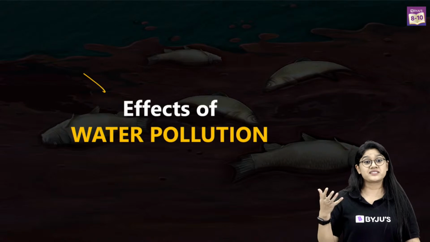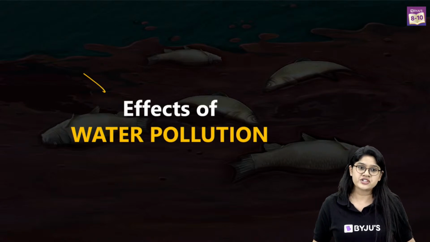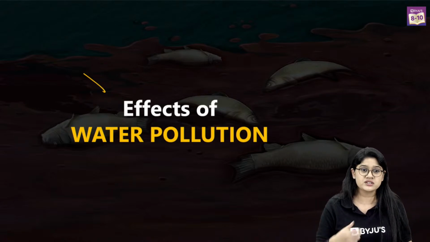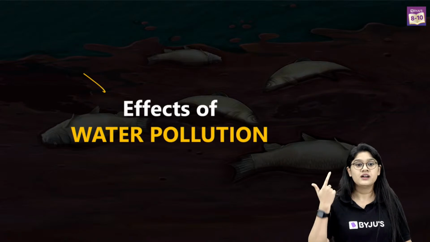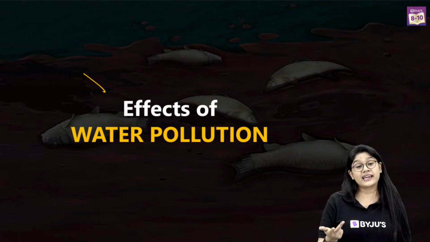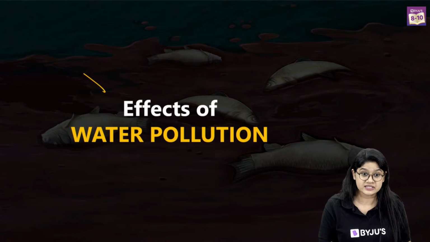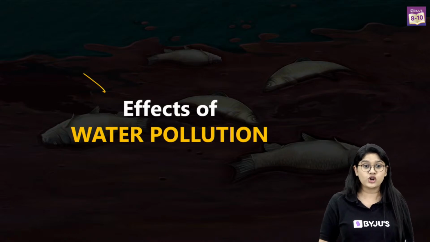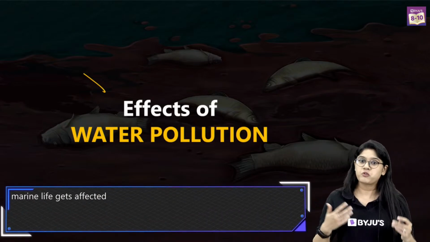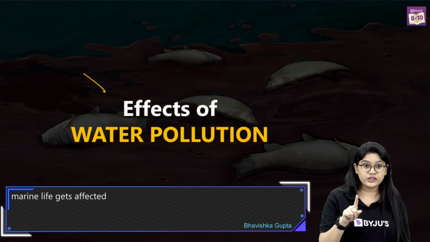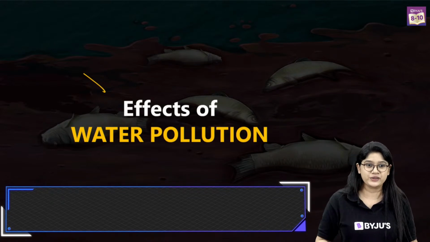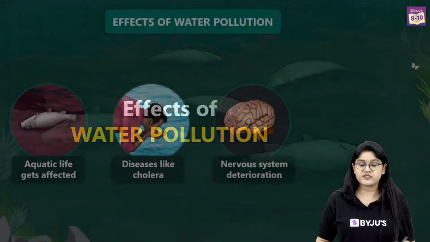Papia is writing, organisms will die, definitely. Meenakshi, disease, decrease of fresh water. Disease might spread. Marine life will get disturbed. Death of the aquatic animals, yes. Fishes will die. Definitely it's not good for the environment. Very good, Nibha. You have mentioned the disease name. Very good. Now let's talk about the effects of the water.